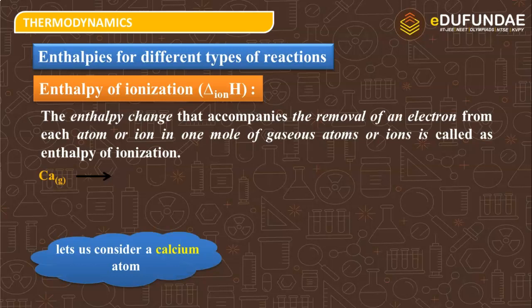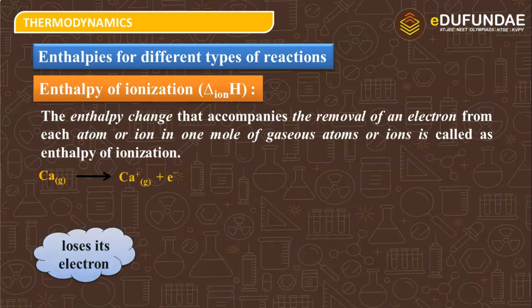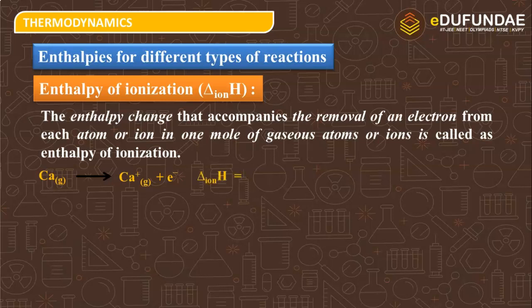So we are having a calcium atom, and when we supply some energy to it, it will get converted into calcium cation. That means Ca positive with the removal of 1 electron, because on supplying some energy to the calcium atom it will lose 1 electron, the most loosely bound electron actually, to give a unipositive cation. So the delta H of ionization for this reaction is 590 kilojoules mole inverse.